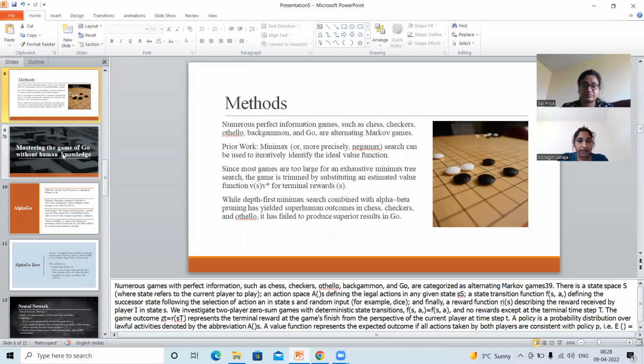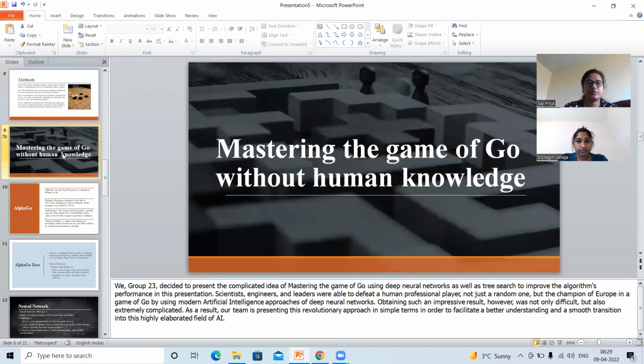So, coming to my final slide of methods. Many games like chess, Othello, and Go are games with perfect information. They are modeled as alternating Markov games. S is the current player to play. A state transition function f of s comma a defines the next state after a player chooses an action in the state, and gets random input, for example dice. And a reward function r of s describes how much reward the player gets in state s after taking that action.